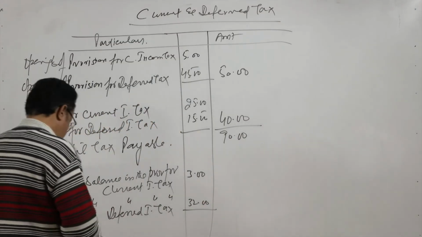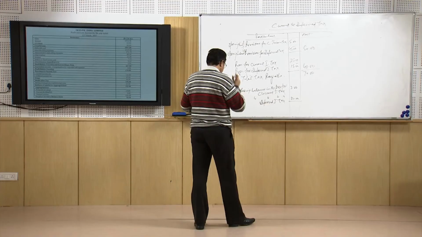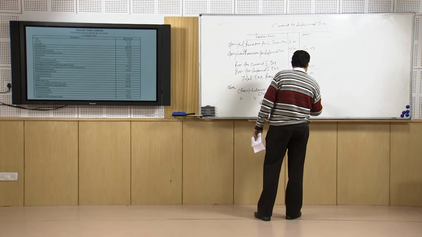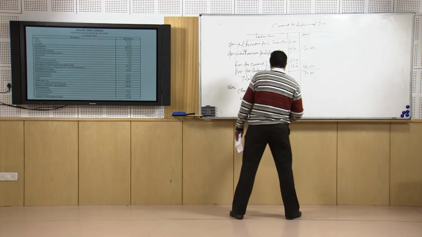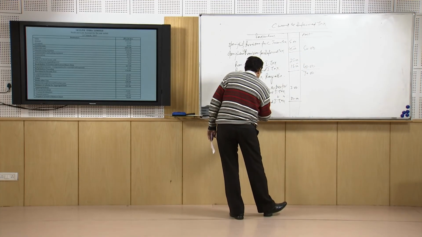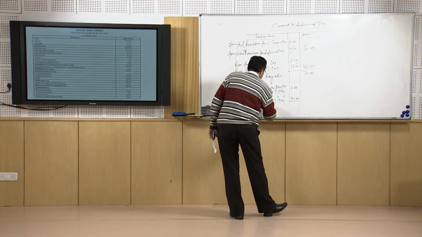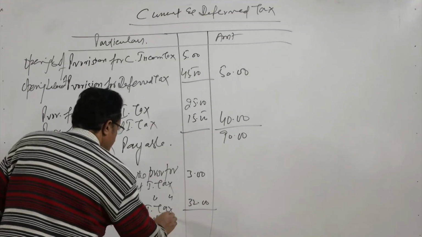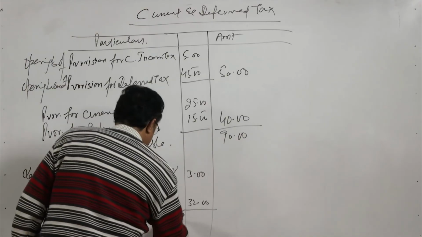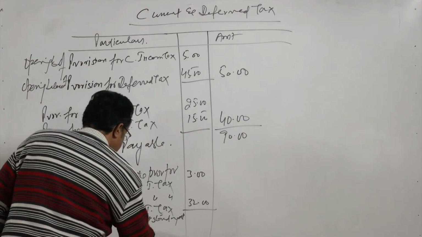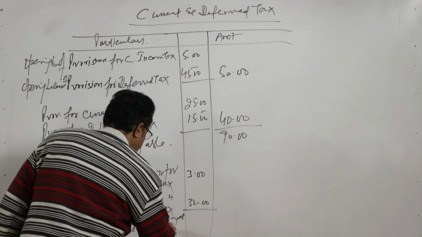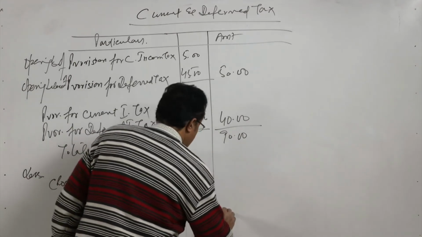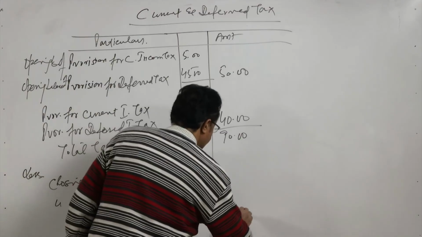So, finally we see the total tax we have to subtract, the total tax outstanding at the end of the year, which is 35 lakhs.